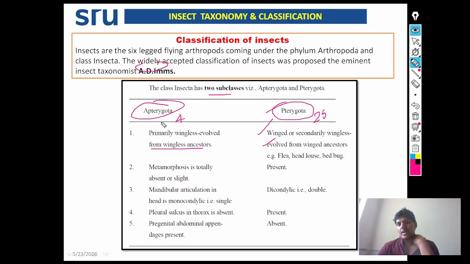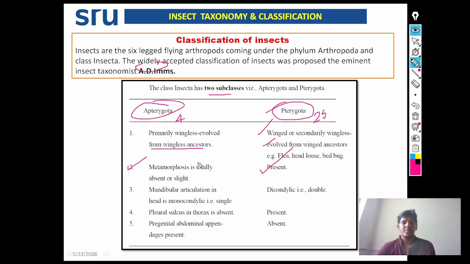Examples for Apterygota are silverfish, springtail, Protura, and Diplura. Here in Pterygota, examples are fleas, head louse, bedbug, dragonfly, damselfly. Here, metamorphosis is totally absent or very slight.